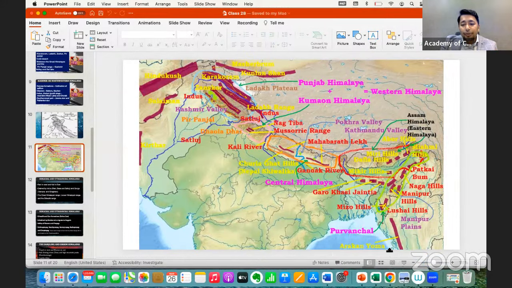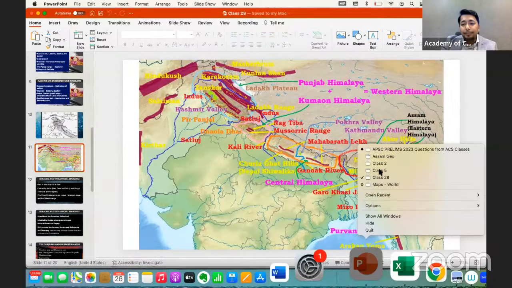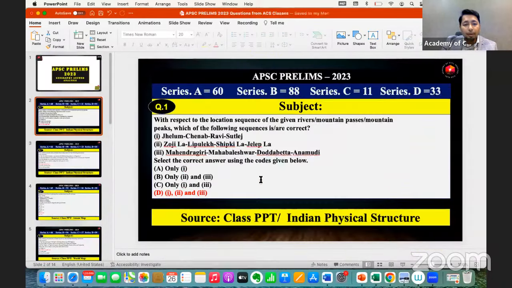Okay, so the next question I'm going to put here is, so here we can see all the three options like Jhelum, Chenab, Ravi, Satluj. These are a part of the rivers which are a part of the Indus river system. And then the Zojila Pass, Shipkila Pass, Jelepla Pass. These are all the important passes which we can see in the Himalaya.